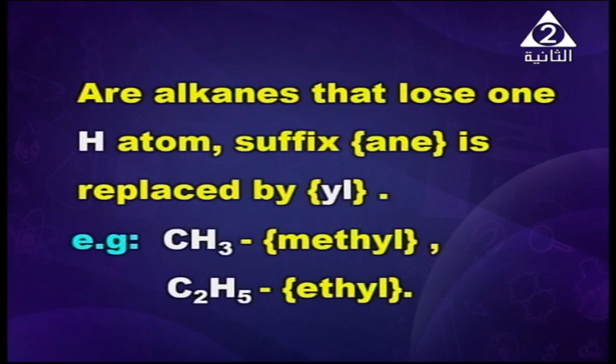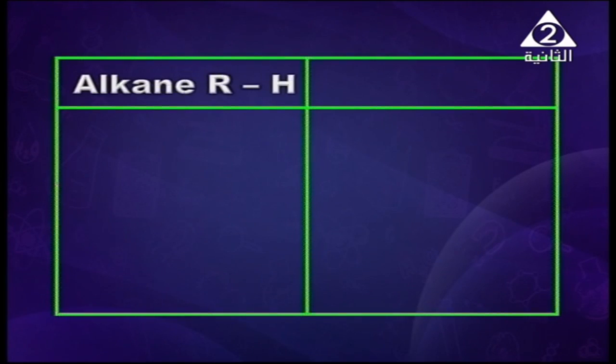For example, methyl comes from methane by removing ane and replacing it with yl, and ethyl, C2H5, by removing ane and putting yl, so C2H5 will be ethyl.